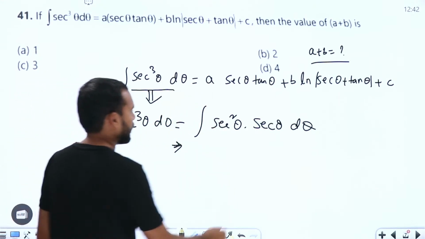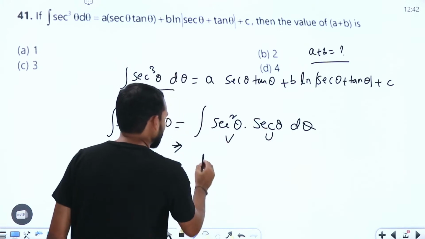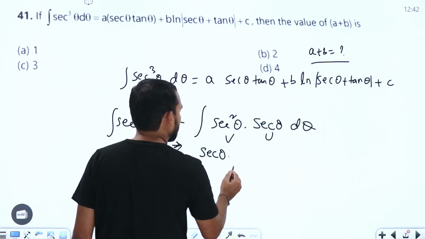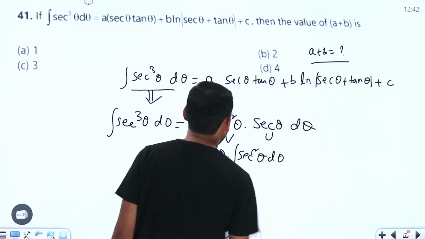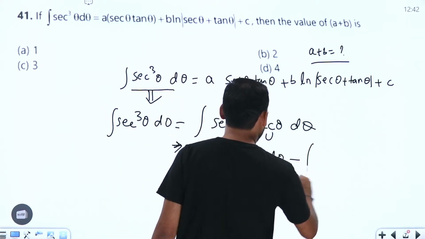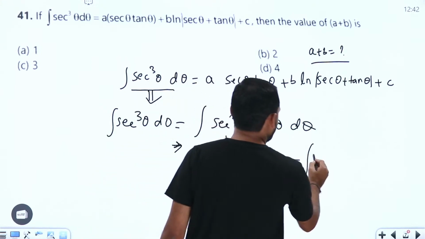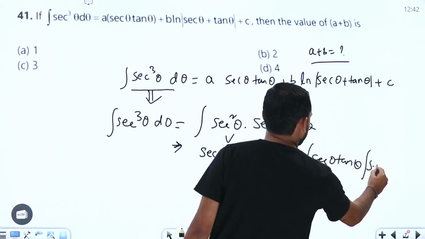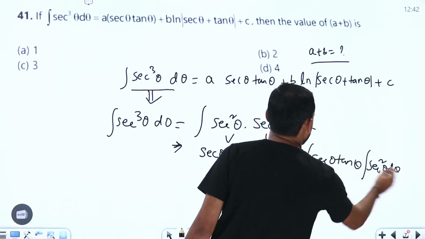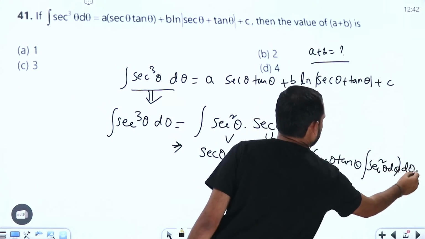So for this one, let me take this one as u and this one as v, so that we are going to get secant theta into integral secant square theta. Similarly, minus the derivative of this one, secant theta into tan theta, and the integration of secant square theta d theta, whole d theta. Is it clear?